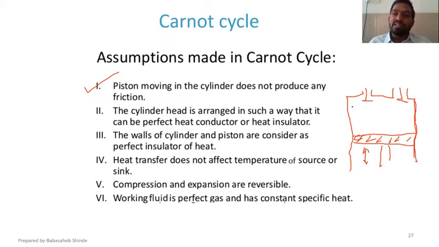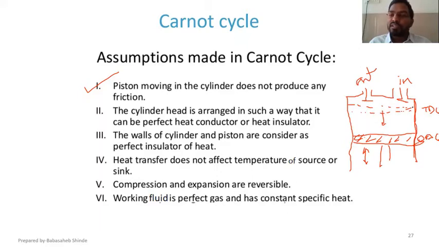Now, initially, this piston will be somewhere here. The cycle will begin from here. The piston will start moving vertically down. This is the inlet valve and this is the outlet valve. This is called TDC, top dead center. This is called BDC, that is bottom dead center.